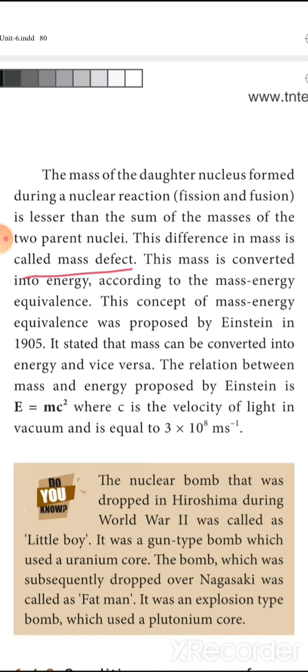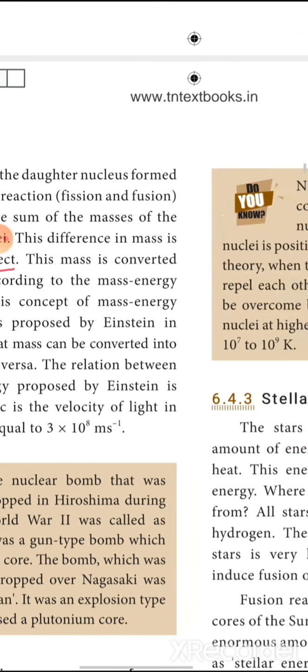The nuclear bomb that was dropped on Hiroshima during World War II was called Little Boy. It was a gun-type bomb which used a uranium core. The bomb which was subsequently dropped over Nagasaki was called Fat Man. It was an explosion-type bomb which used a plutonium core.